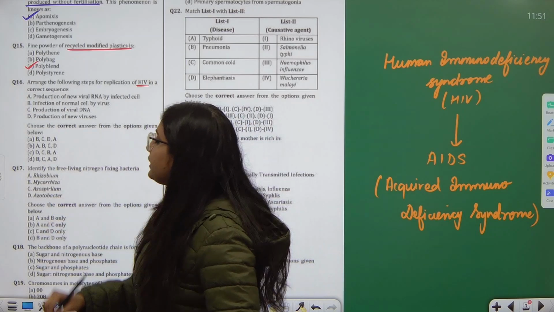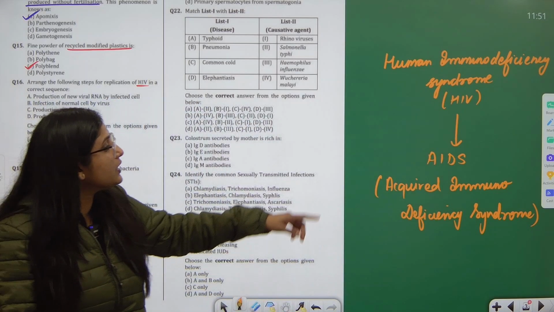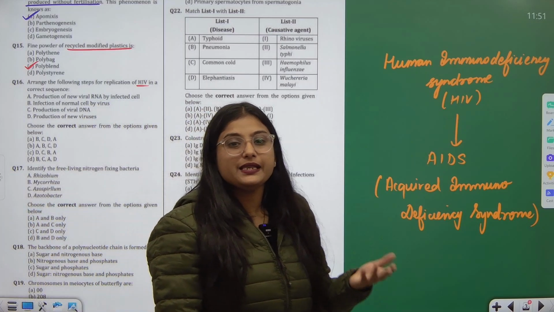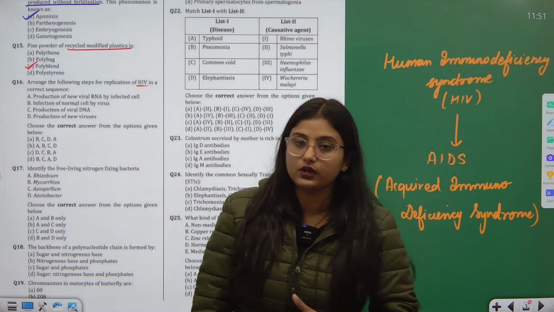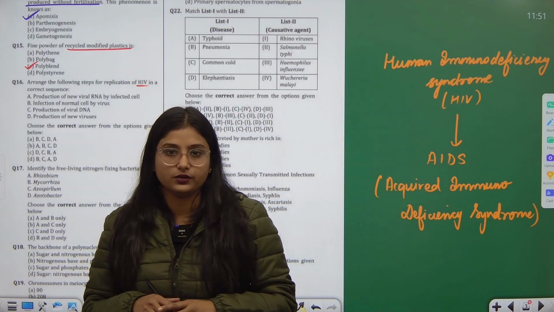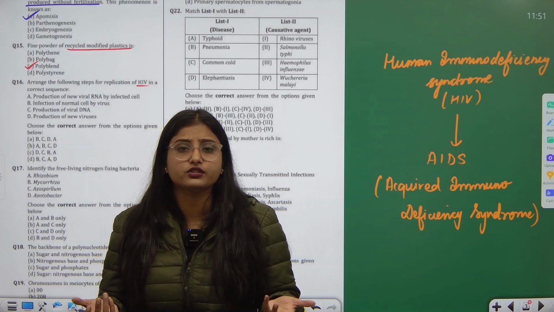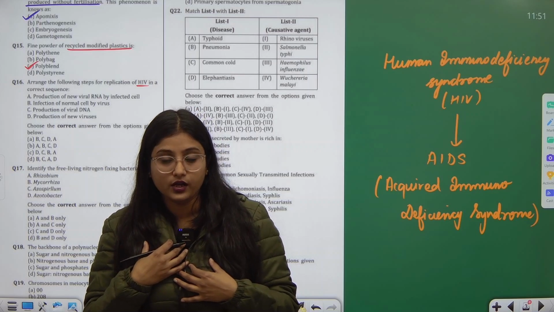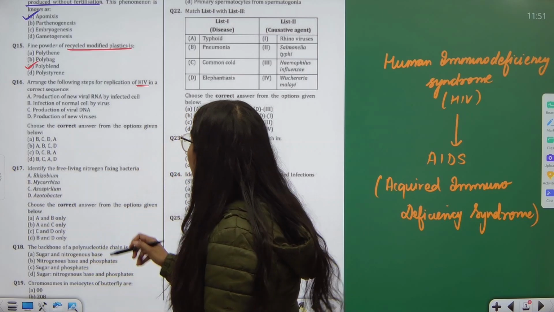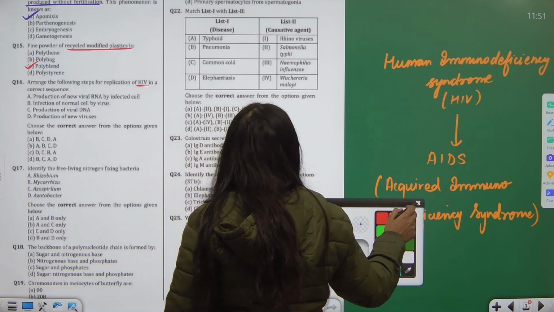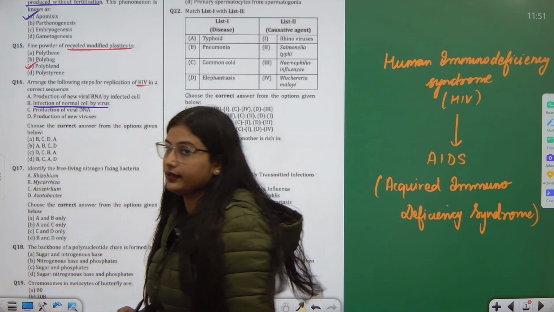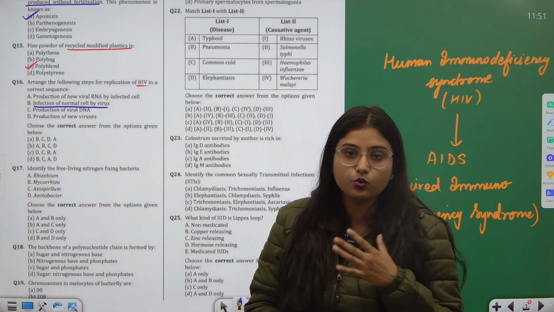Now, what they are asking here in this question is how does this HIV virus in our body replicate? Basically, we have studied from our past knowledge that this virus is very clever. It does not have any of its own machinery. So, basically, it gets into the cell of our body. Now, the first thing it does is infection of a normal cell by virus. It invades our normal cell.